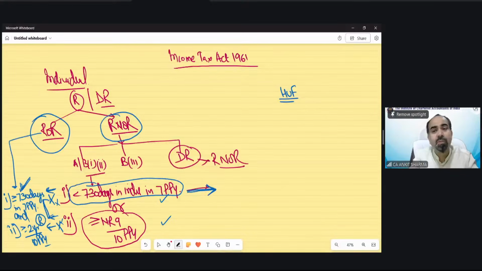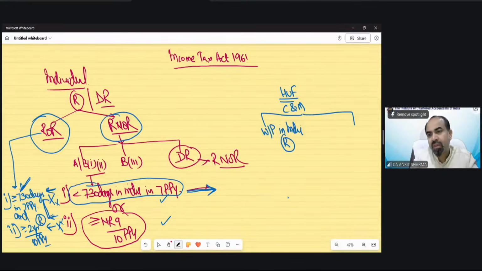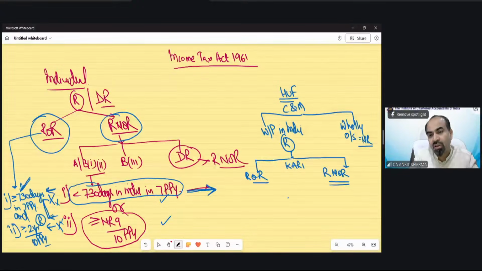Now, when we discussed the provision of HUF, the concept was control and management. And it says if wholly or partly it is in India, HUF would be resident. If it's wholly outside India, then HUF would be non-resident. If HUF becomes resident, then we have to find the subclassification of whether it is a resident and ordinary resident, or it would be a resident and not ordinary resident. And we have to see the condition. We have to check this condition on Karta.